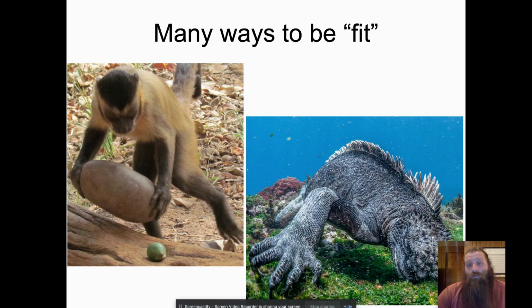And on the right, this is actually, I believe in the Galapagos, there are iguanas that dive, hold their breath, dive down to the mossy algae seaweed growth that is growing on the rocks in the ocean, and they don't have to compete with any of the other herbivores on the islands. They just hold their breath, swim down there and eat. So that is definitely a way for them to get resources that they don't have to compete for with other species. They're only competing with themselves, which gives them an advantage.